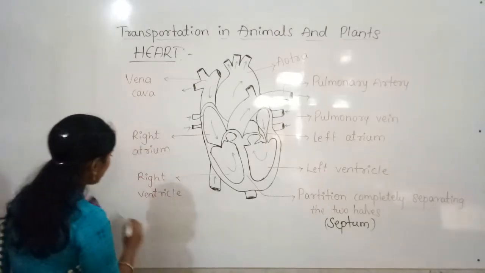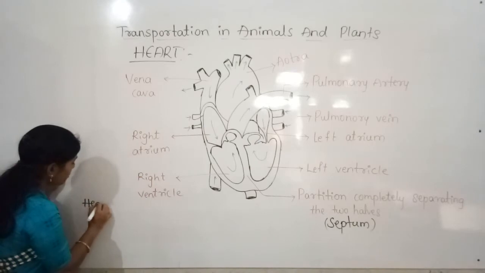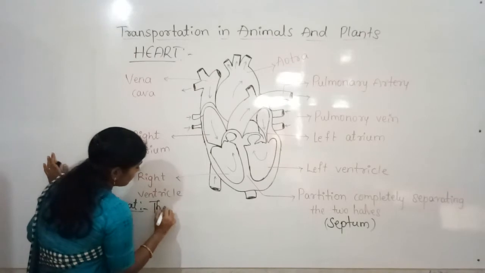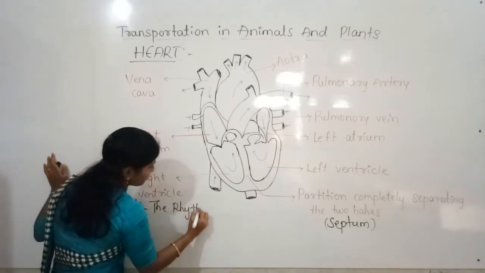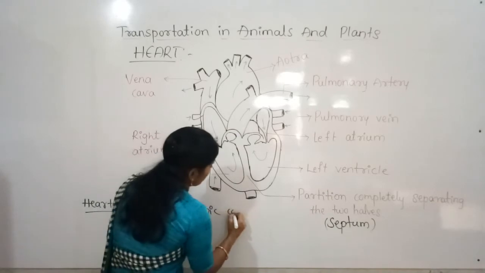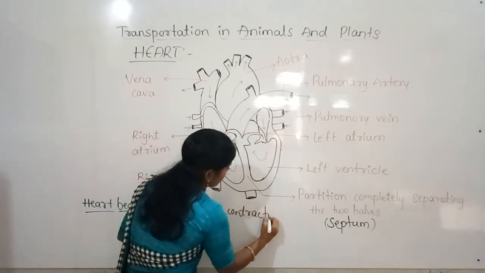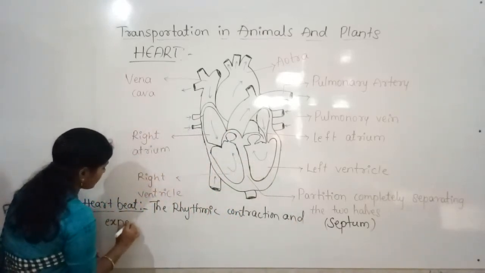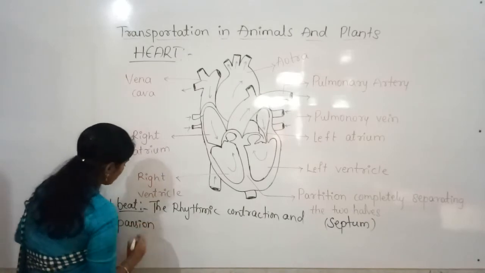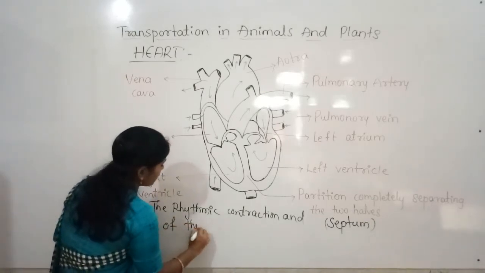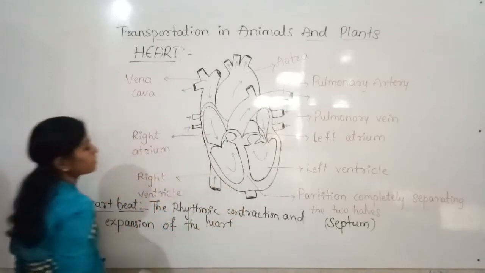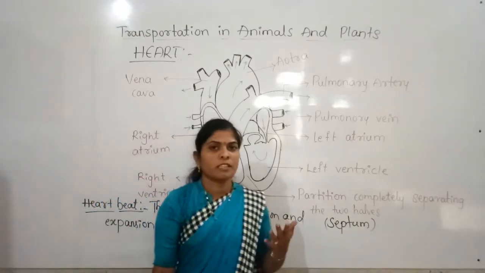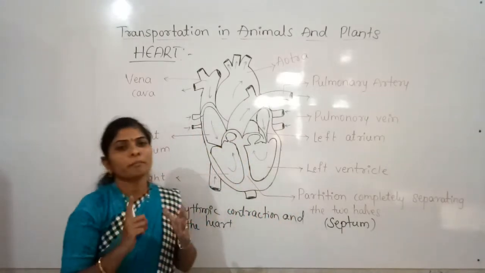Okay. So how can we define the heartbeat? Heartbeat can be defined as the rhythmic contraction and expansion of the heart. This is called heartbeat. So likewise, you just check your heartbeat, how many times it beats per minute.